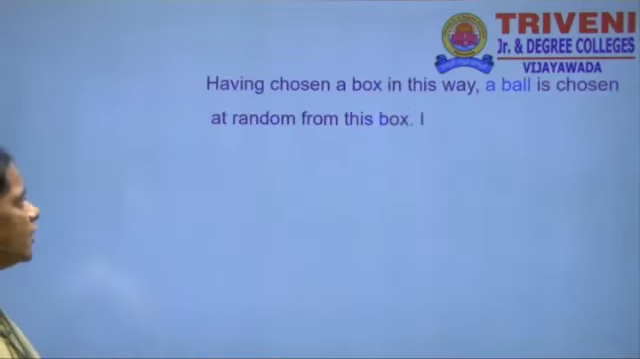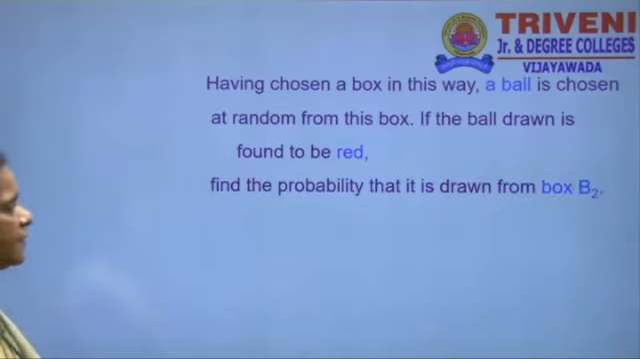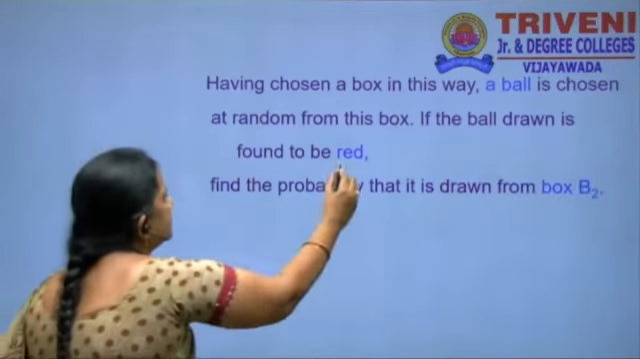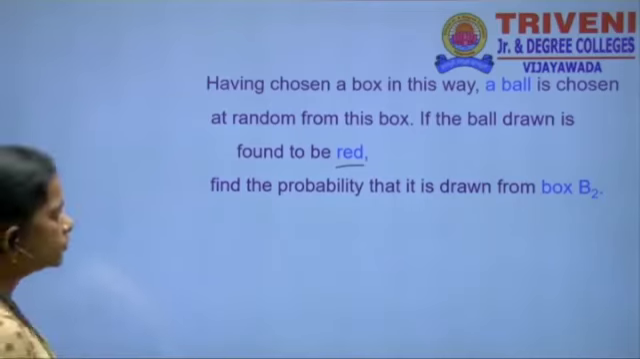Having chosen a box in this way, a ball is chosen at random from this box. If the ball is red, find the probability that it was drawn from box 2.